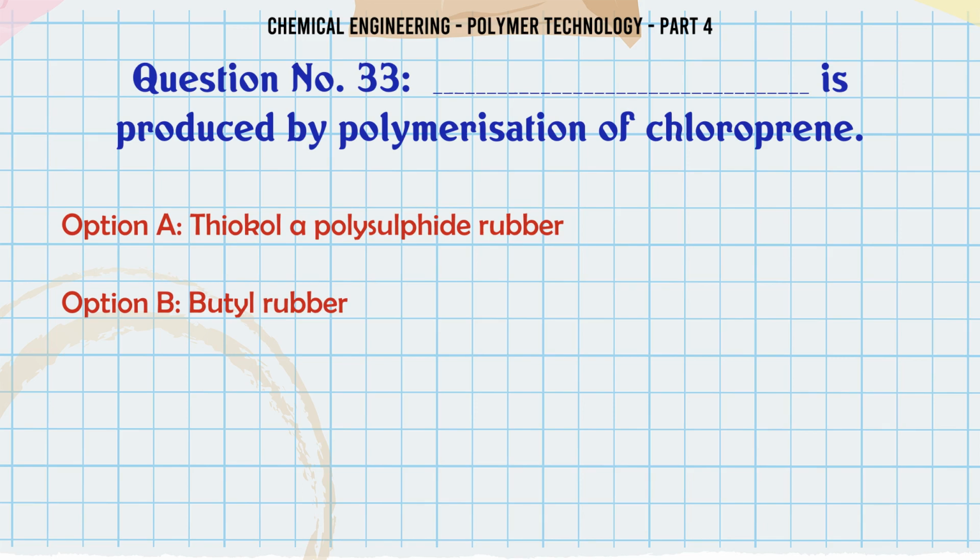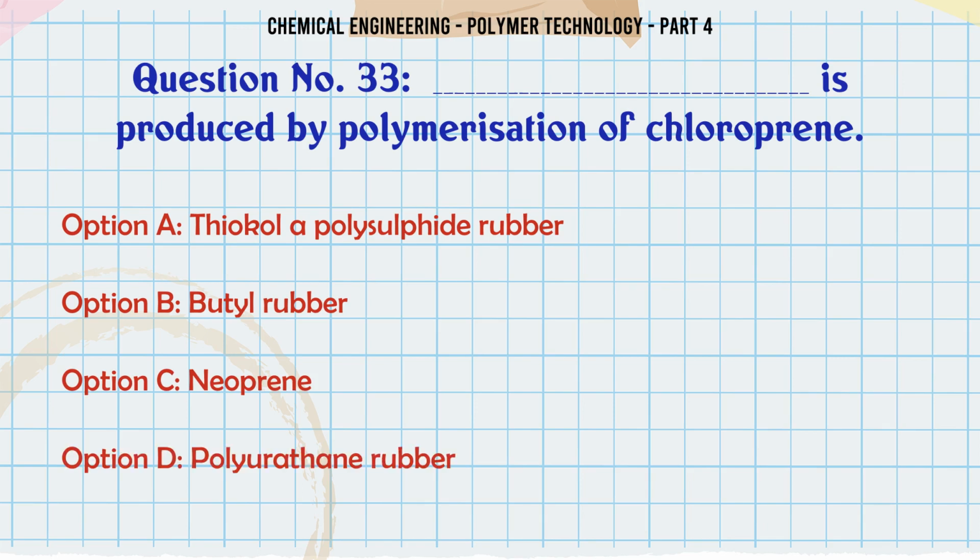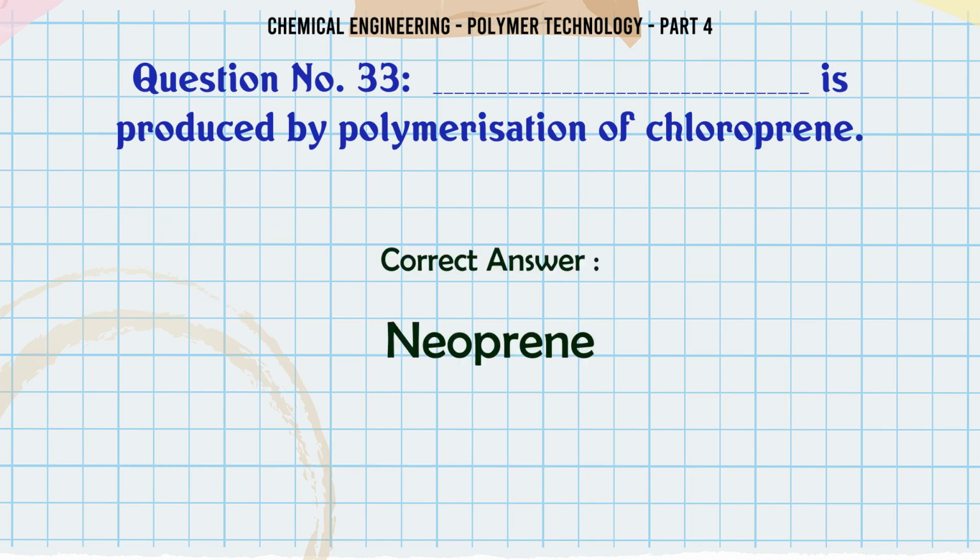Which is produced by polymerization of chloroprene? A. Thiocol, a polysulfide rubber, B. butyl rubber, C. neoprene, D. polyurethane rubber. The correct answer is neoprene.